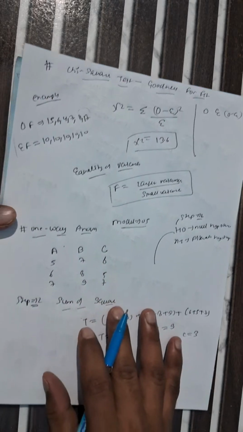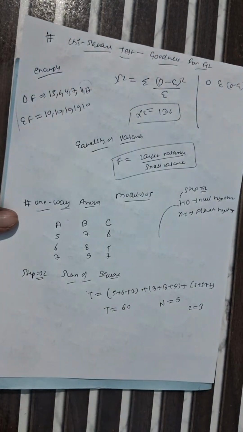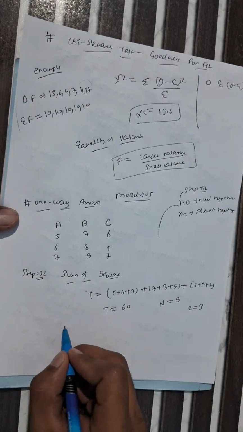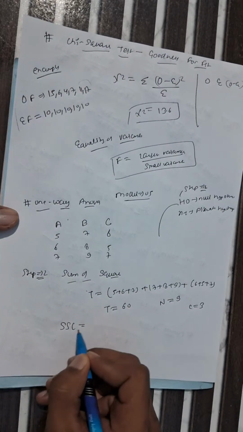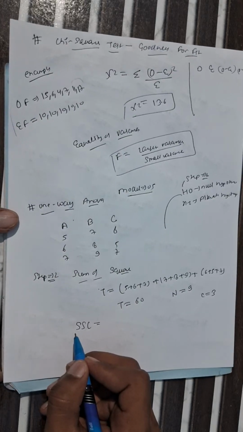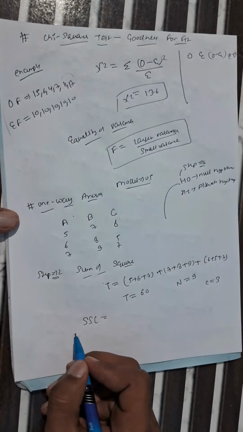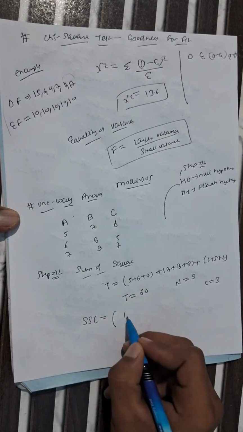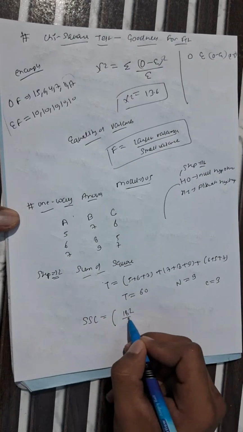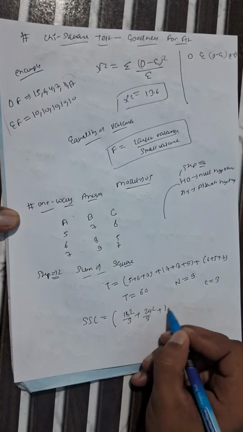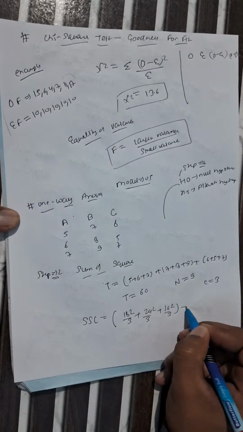Now we are calculating the sum of squares. First we calculate for the column, SSC, the sum of squares due to column. The formula is 18 square divided by 3 plus 24 square divided by 3 plus 16 square divided by 3 minus CF.